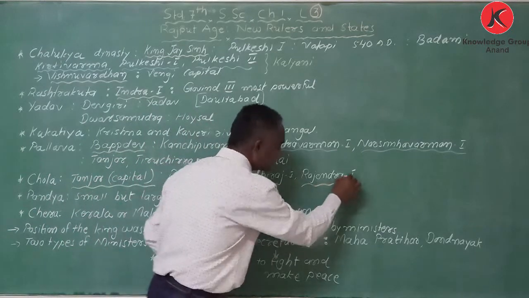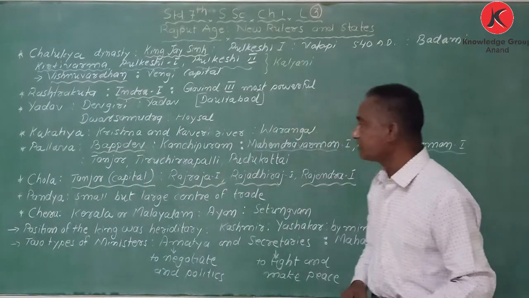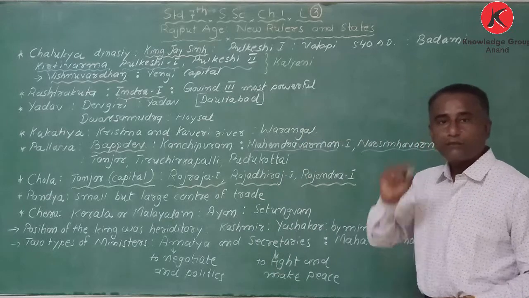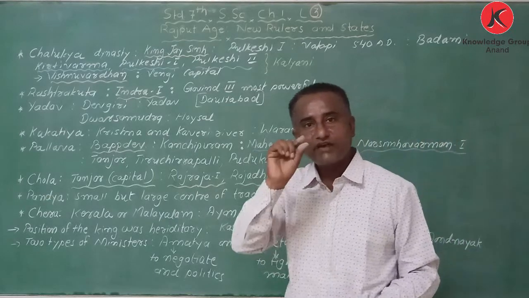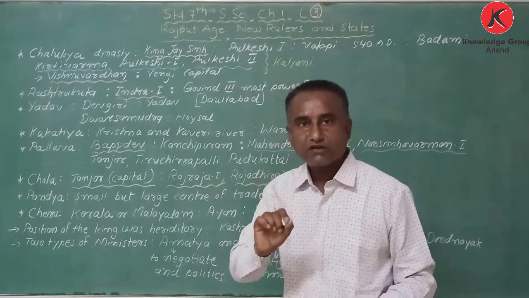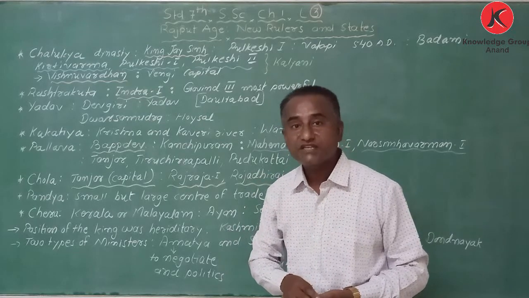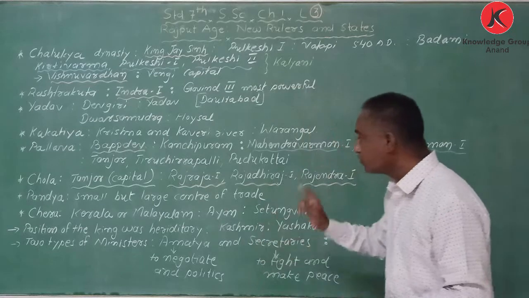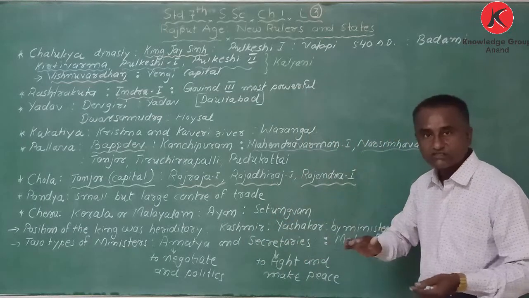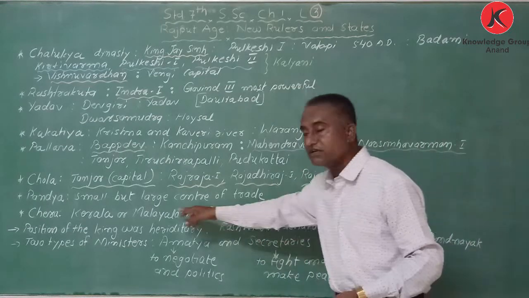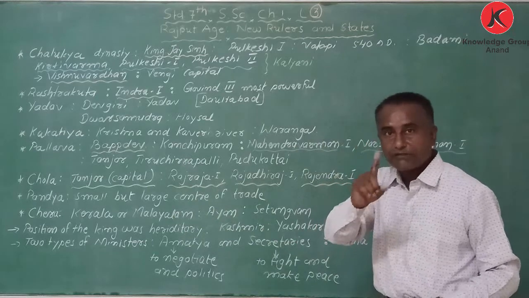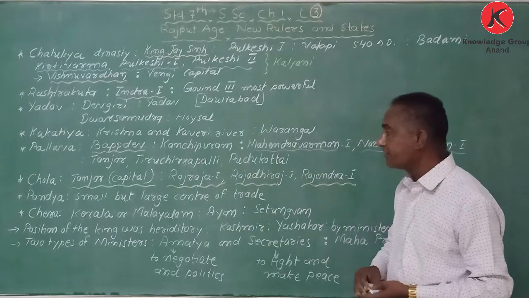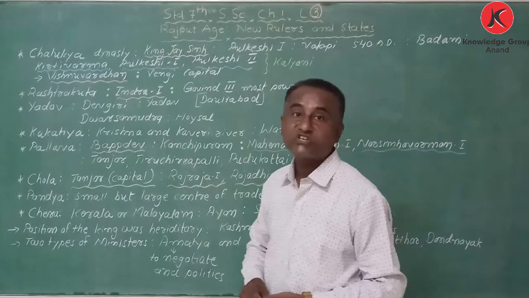After that comes the Pandya dynasty. The Pandya dynasty was a very small state, but it was considered a big center for trading. Though it was a small state, it was considered big for trading. Got it? And last comes the Chera dynasty.